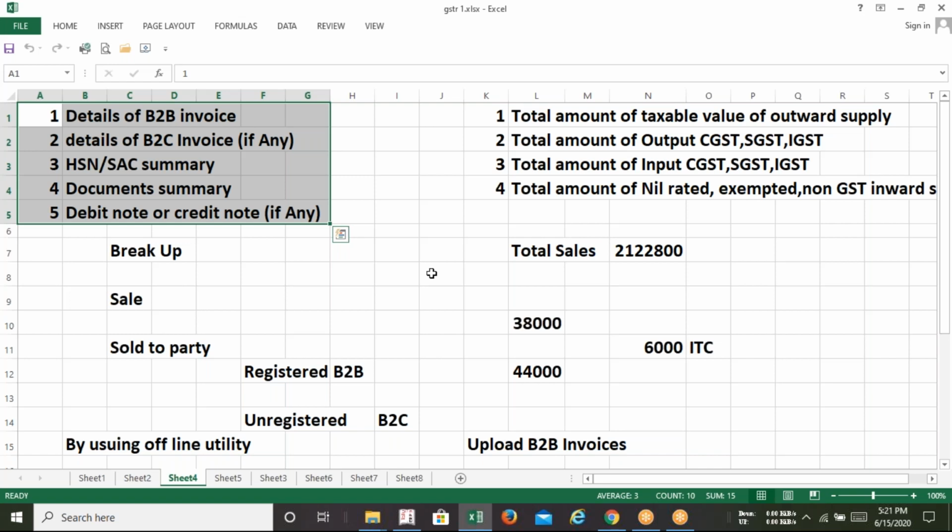The term return itself means detail. We need to file all the details with the GST department or GST government. What are the information we are going to file with GST, and so on.